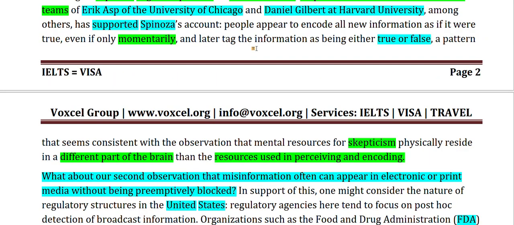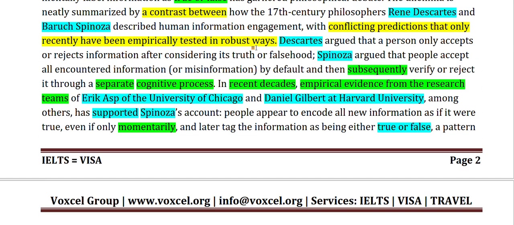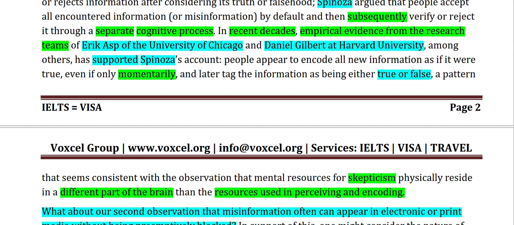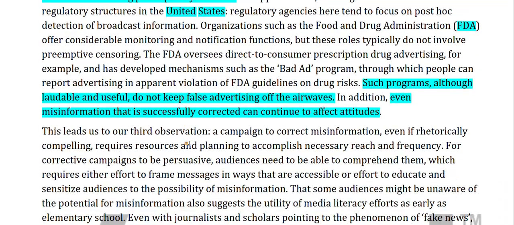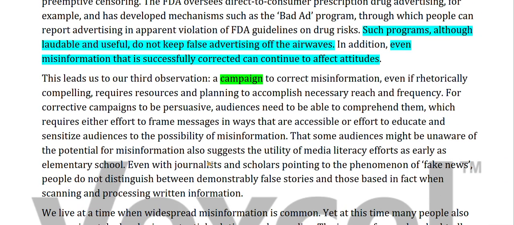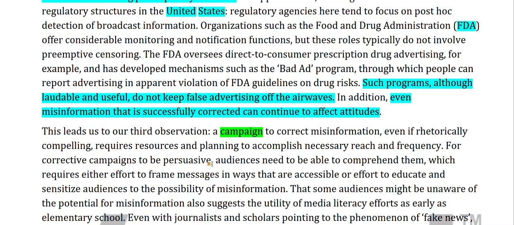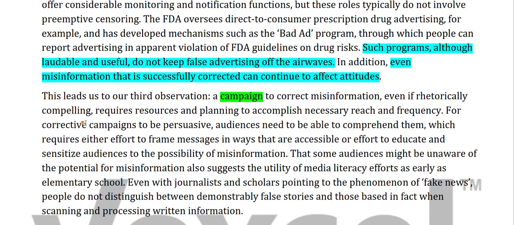So I think we read somewhere about campaigns. Okay, there is a mention of campaign here. So this leads to our third observation.